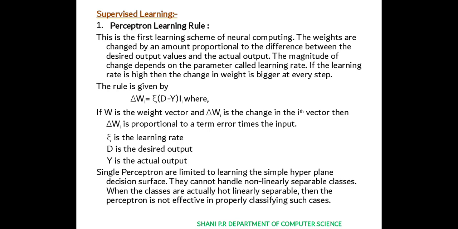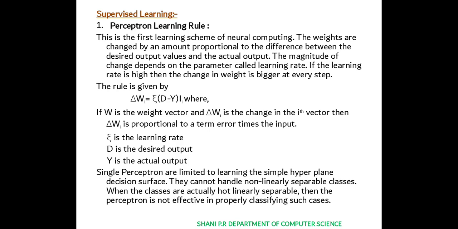This is the first learning scheme of neural computing. The weights are changed by an amount proportional to the difference between the desired output values and the actual output. The magnitude of change depends on a parameter called the learning rate. If the learning rate is high, then the change in weight is bigger at every step.